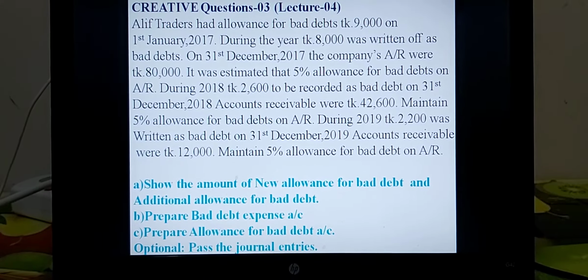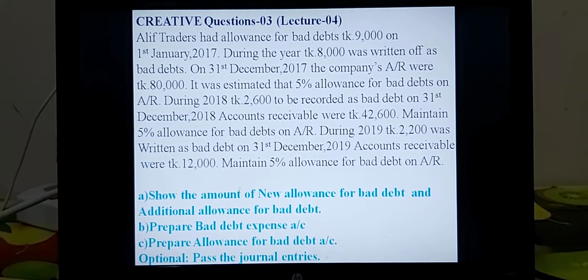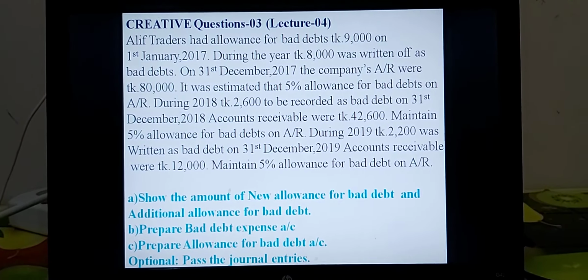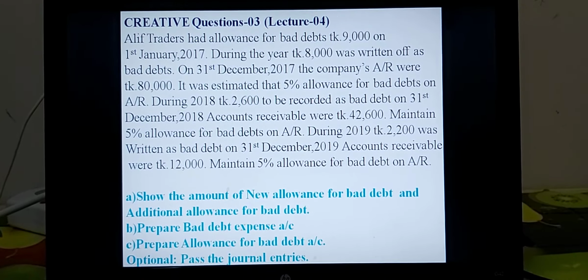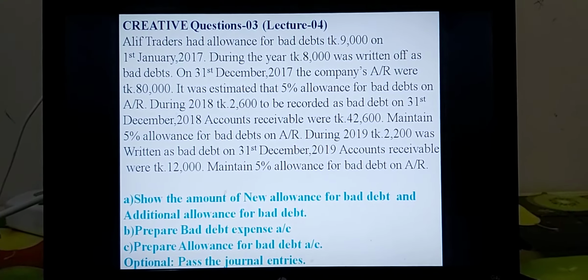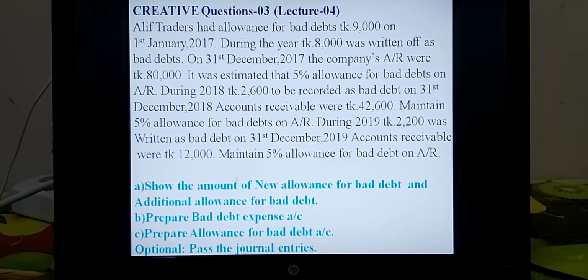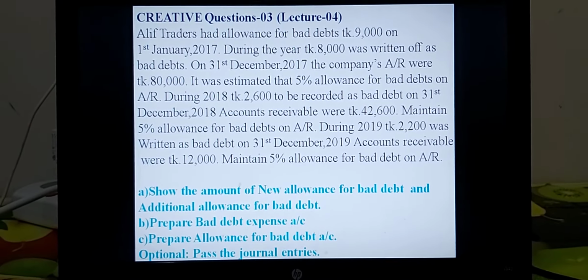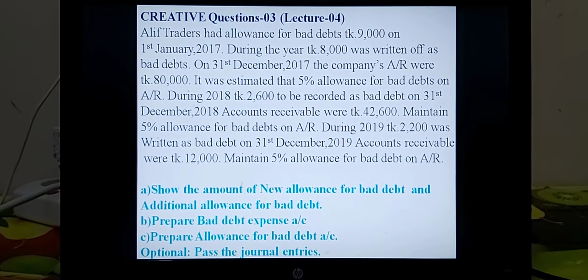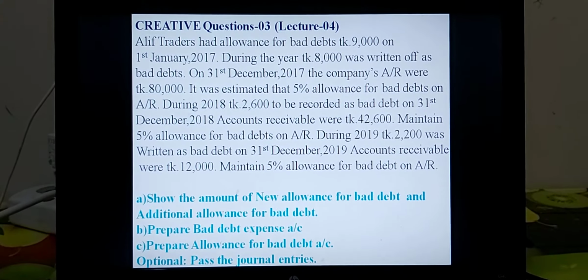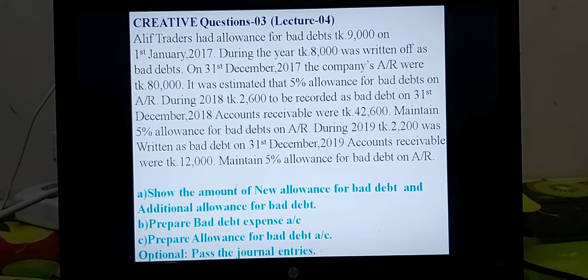Just for this entry, you can deduct the amount of 2,600 from accounts receivable, Taka 42,600. So at this moment, remaining debtors or account receivable Taka 40,000. So in new allowance 5%, that is 5% on 40,000. That is the Taka 2,000 for new allowance or new provision for bad debt.